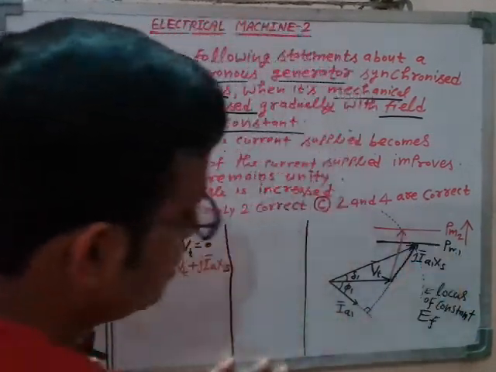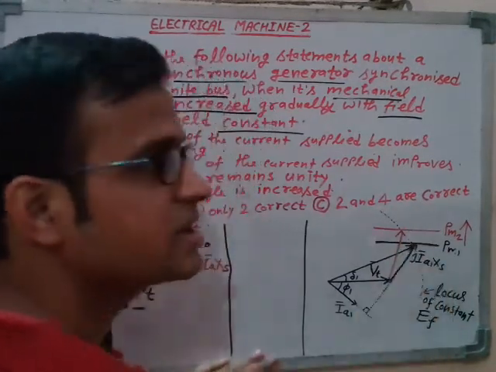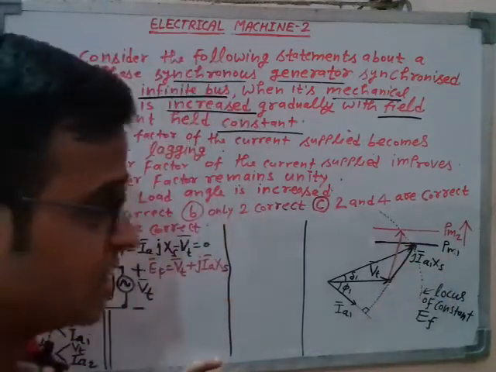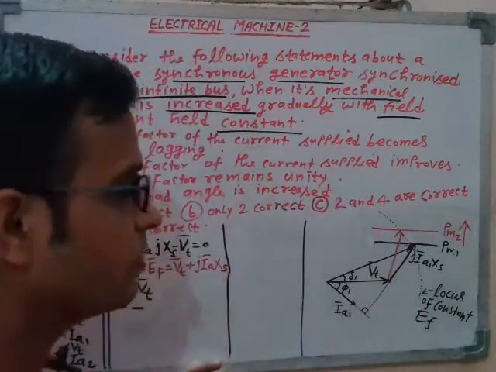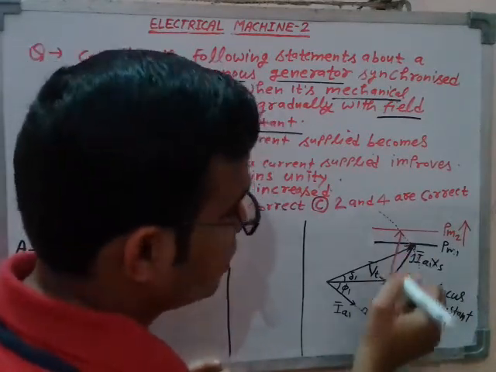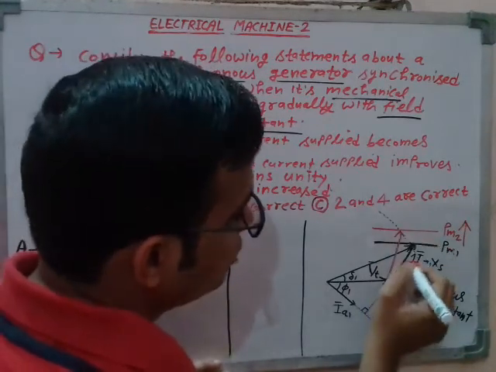The length of this red phasor indicates the armature current corresponding to the increased mechanical input. As you observe, the length of this red phasor is more than the length of this phasor, right?